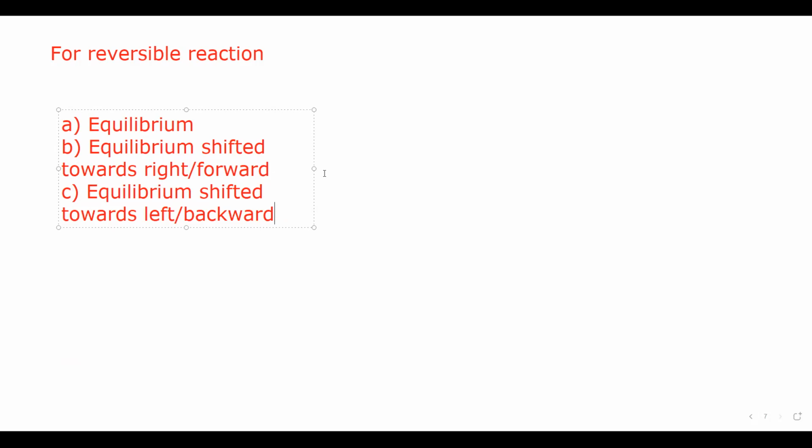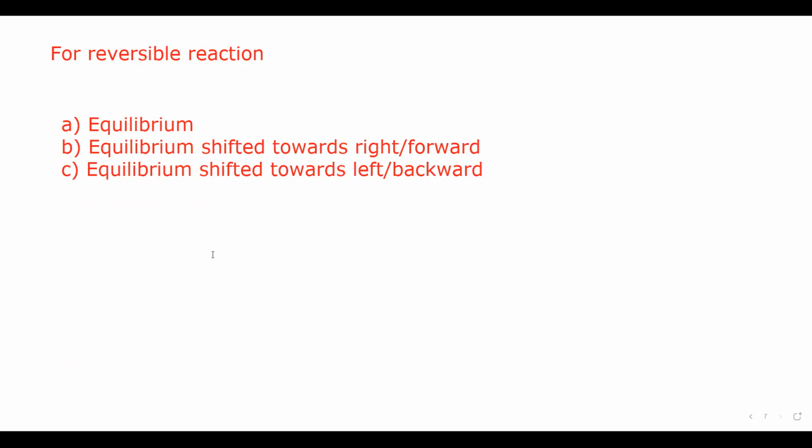So these are the terms which we have to use whenever we use the concept of equilibrium.